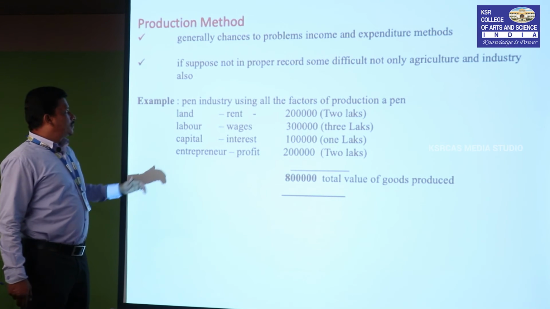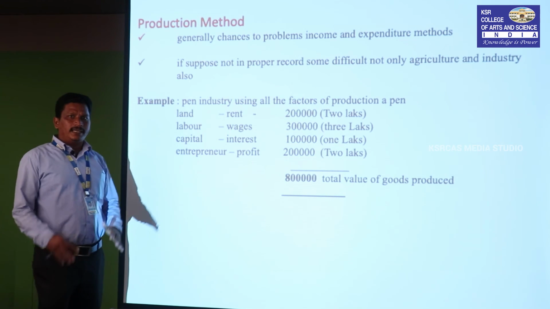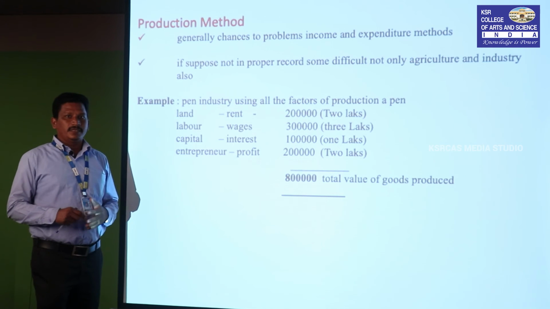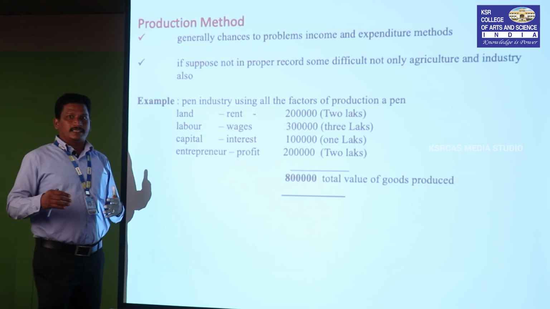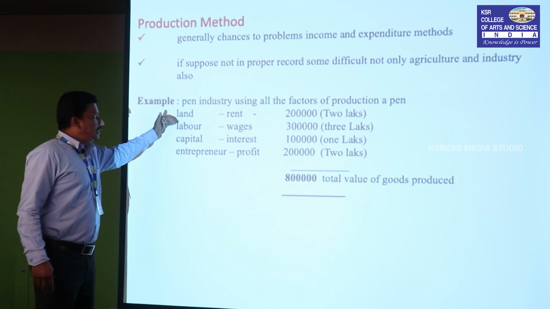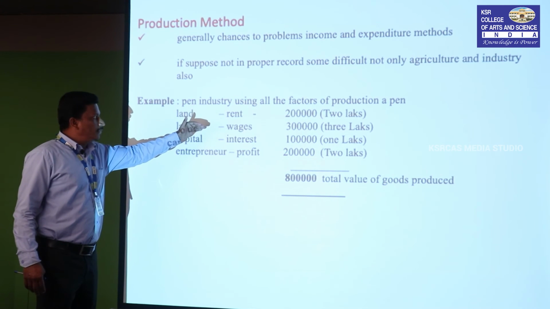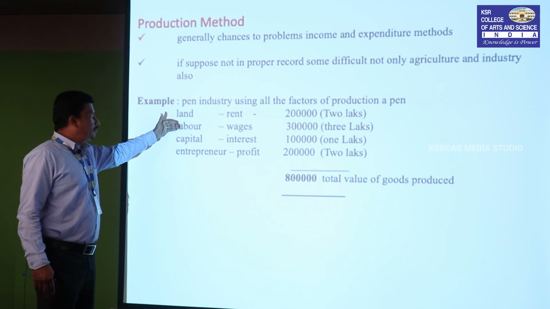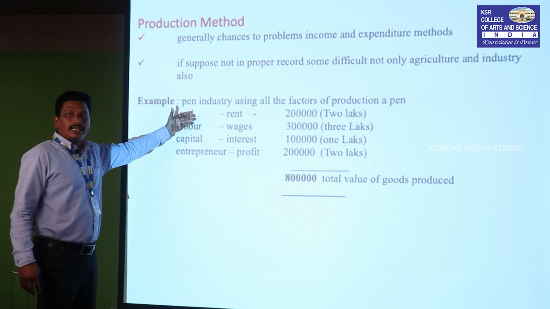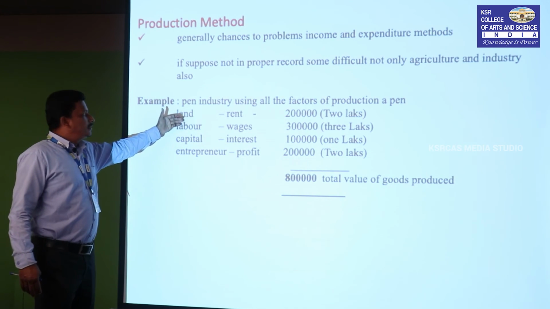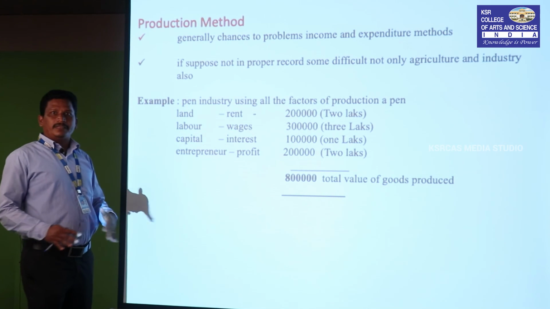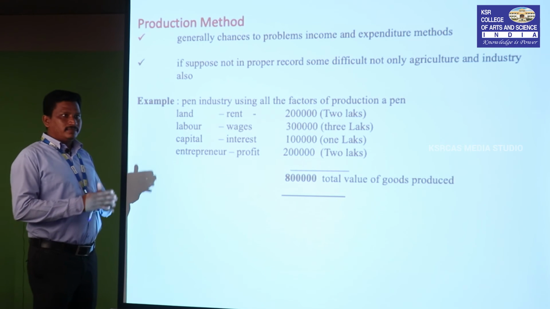Okay, suppose land. Generally, the concept of land is that it is a gift of nature. So for land we give the reward as rent. Without land we can't produce the pen. Suppose labor is needed, definitely labor is indispensable.